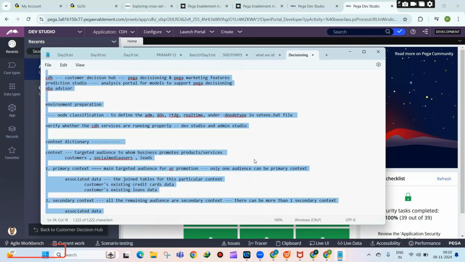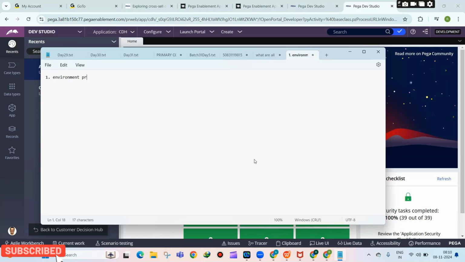First you set up the environment and verification. That's what you have done. Then application creation, using the CDH setup wizard. By using the CDH setup wizard, we have configured our application. Then after the application is created, you will verify the context dictionary with the primary context, secondary context, and all those things.